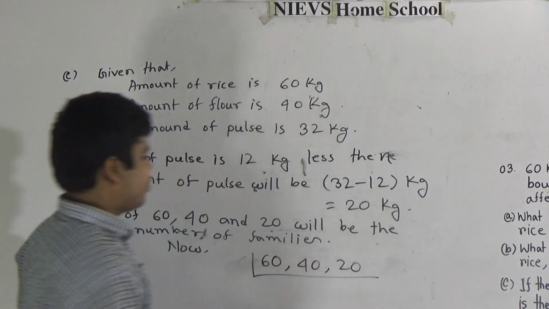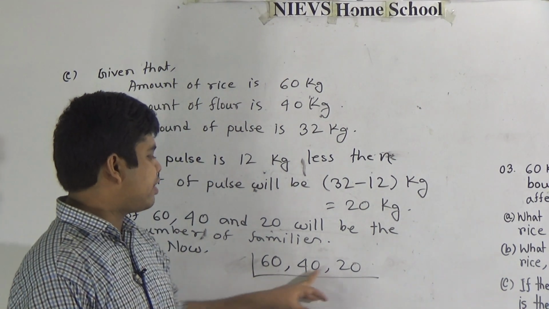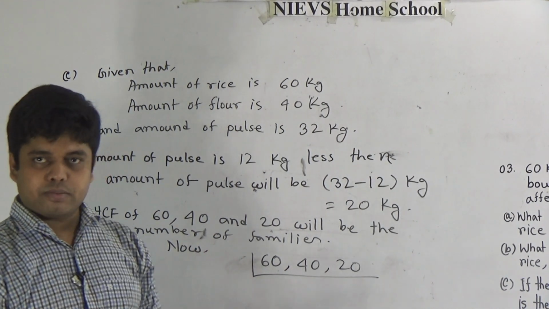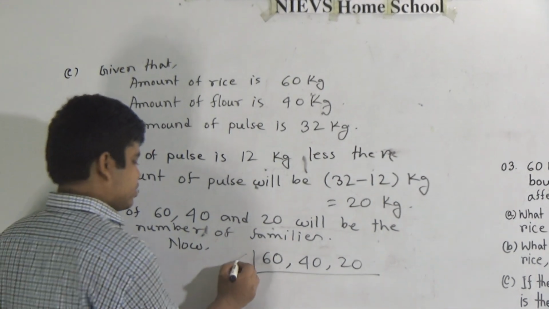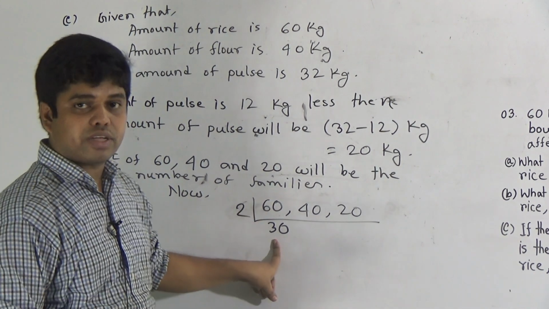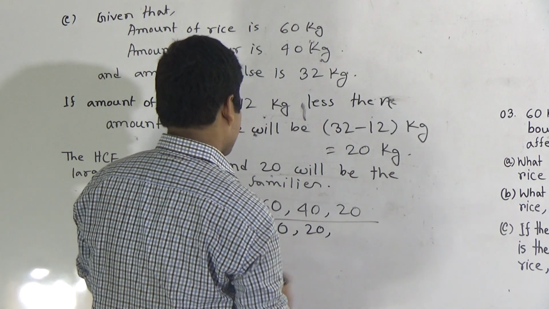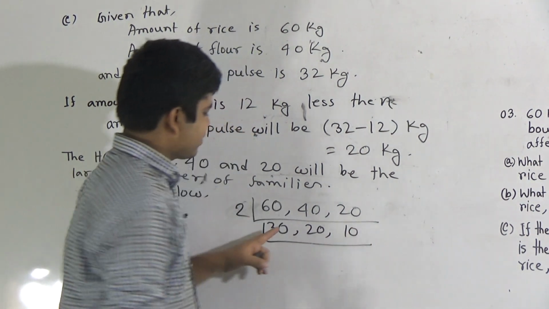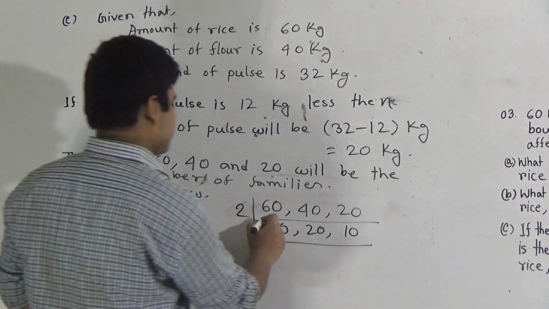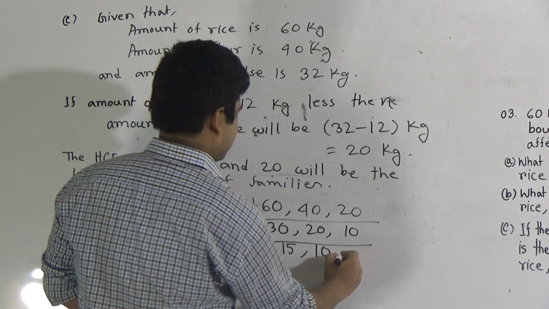Dear students, we divide these three numbers by which number? As 60, 40 and 20, the three numbers are even numbers, so these three numbers can be divided by the number 2 and 2 is a prime number also. So 2, if I divide 60 by 2 then I get 30, if I divide 40 by 2 then I get 20, if I divide 20 by 2 we get 10. Again notice 30, 20 and 10, they are even numbers, so it's also divided by 2. 15, 10 and 5.